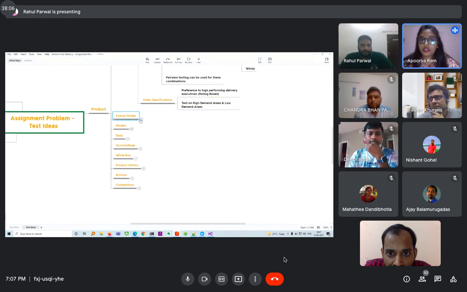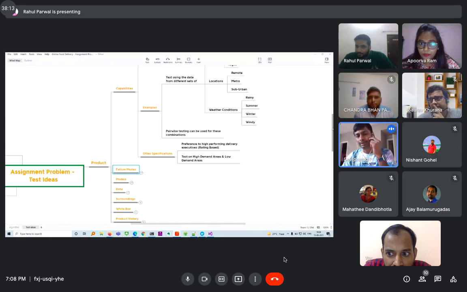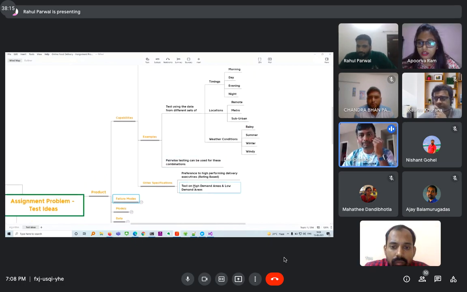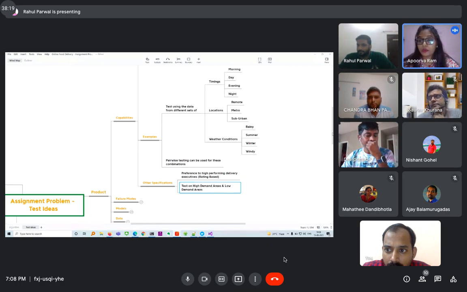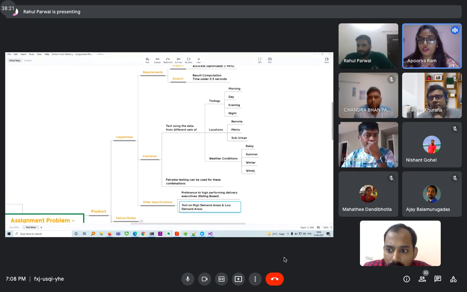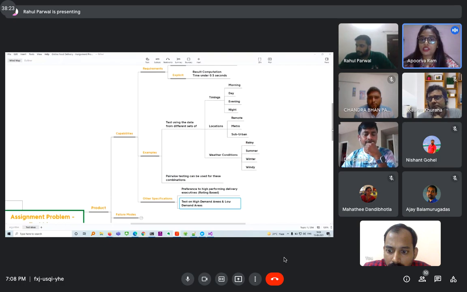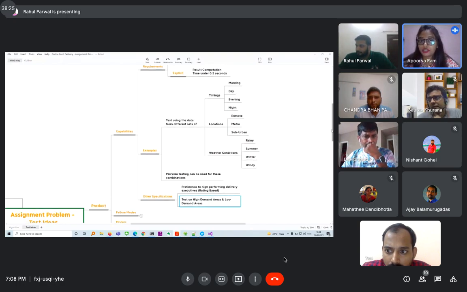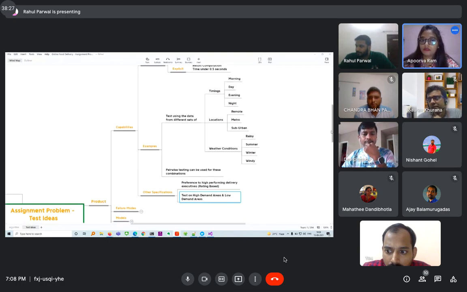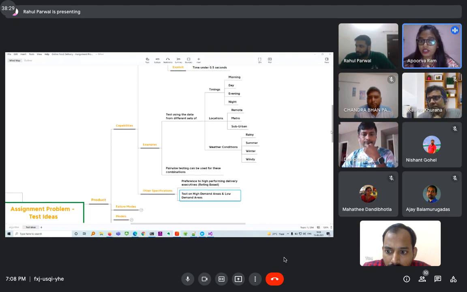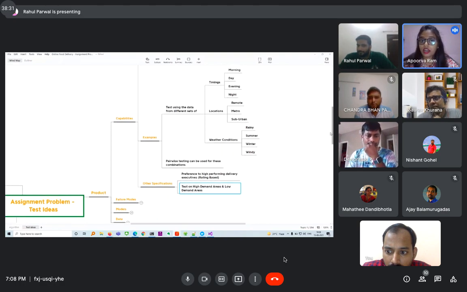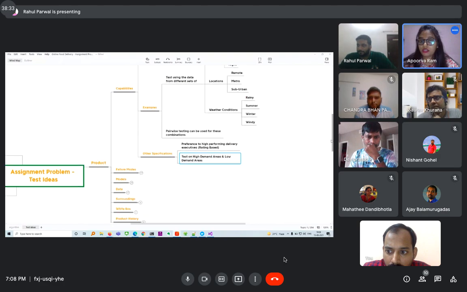Yeah. Next, you can pick up volume modes now. One question, Apoorva. The test on high demand areas basically was saying more frequent orders in the peak hours? Yes. There are some areas where frequent ordering will happen, and if you compare metros and suburban areas, there will be a difference, right? They will be ordering frequently, the frequency of orders that come in. So based on that, high demand areas and low demand areas.